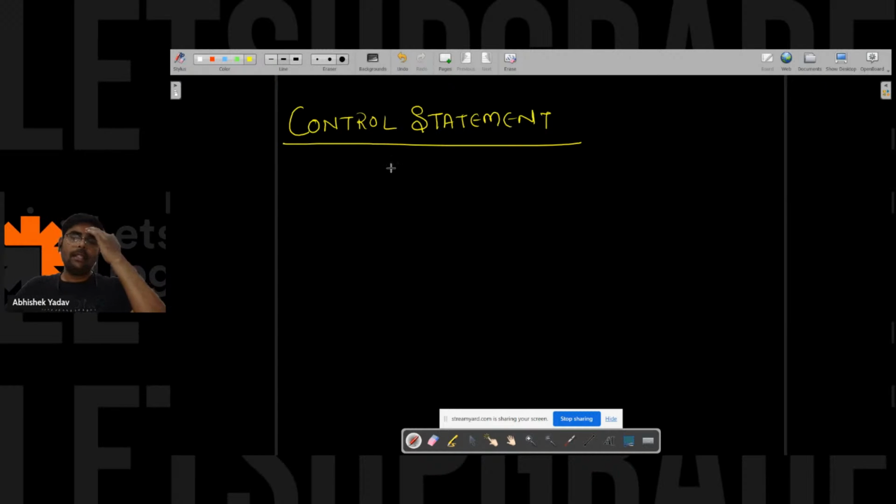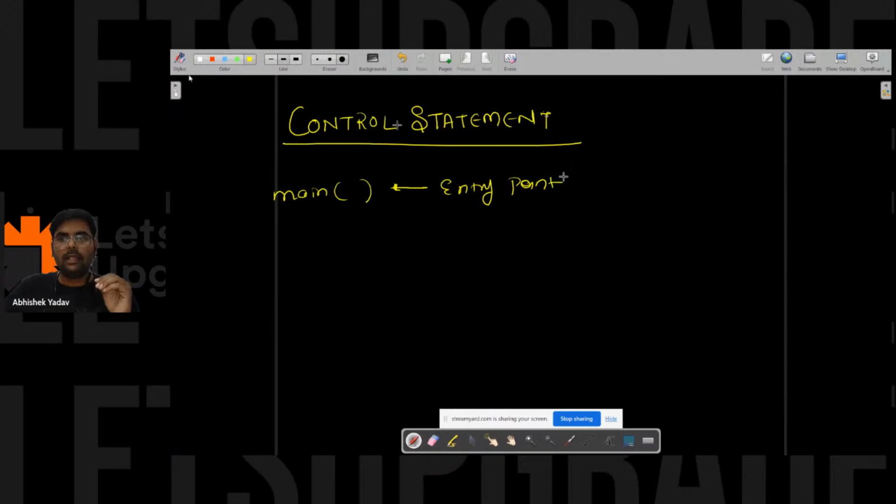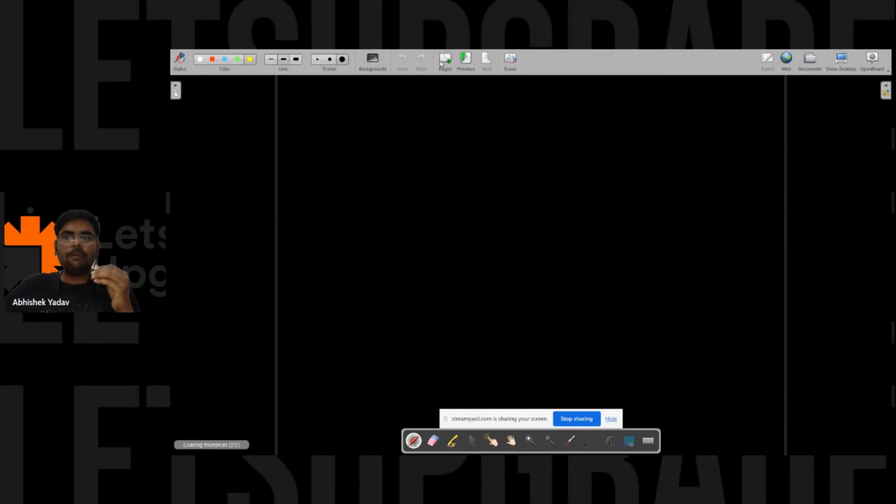So what happens? We know the default behavior of execution of a program. It will first search for the main function. The main function is the entry point of the execution, right? And from the main function, our execution will start in a sequential order. But what can happen in a problem statement?